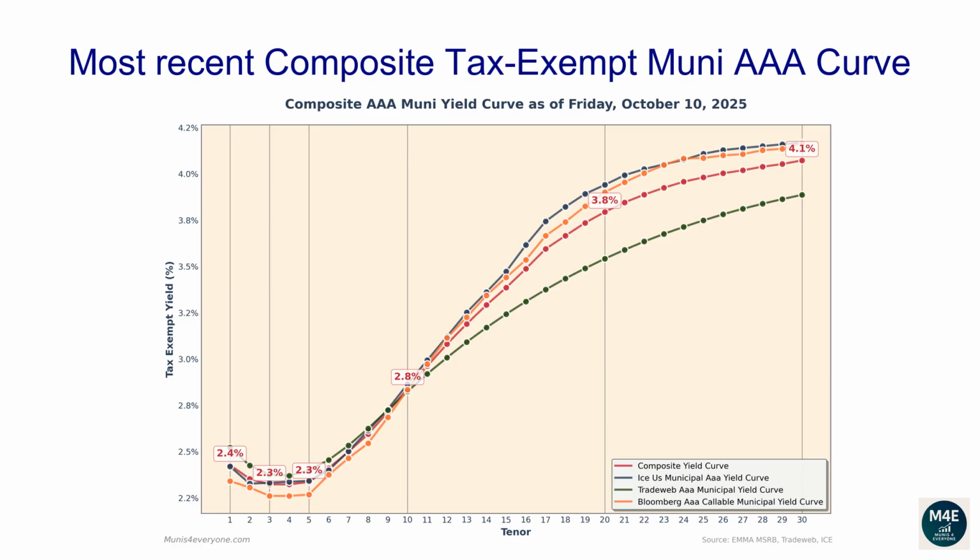The one-year composite tax-exempt yield is 2.43%. The two-year yield is 2.35%. The three-year yield is 2.32%. The 5-year yield is 2.34%. The 10-year yield is 2.84%. The 20-year yield is 3.79%. The 30-year yield is 4.07%.